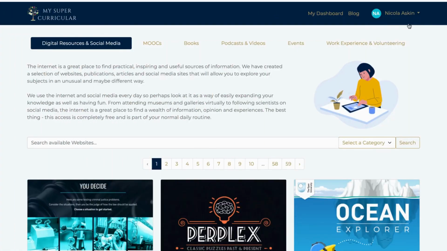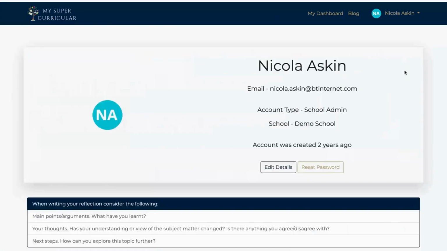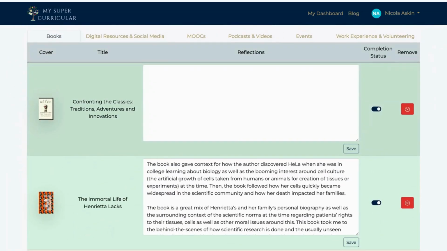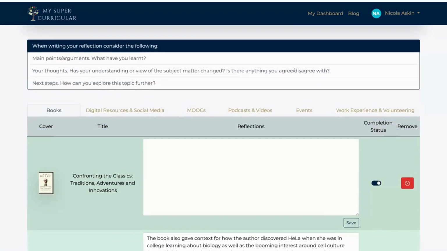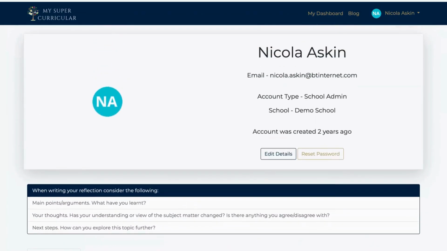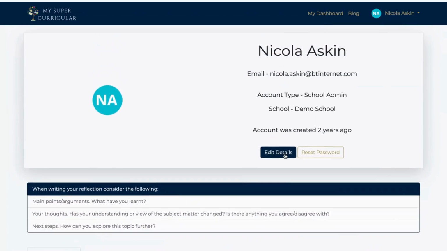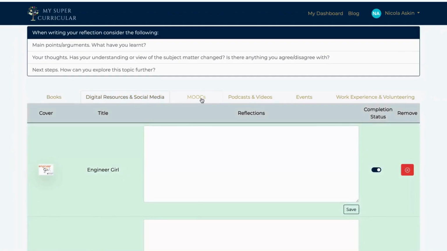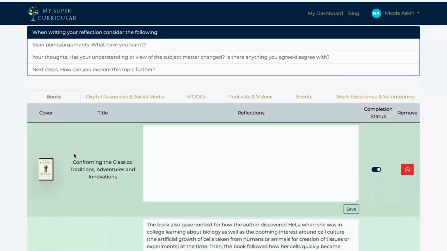If you go to your name up in the top right hand side and click on My Account, it will take you to a new screen that shows you all of those resources that you've chosen to save alongside some other bits and pieces. So your account information is there, and there's an availability to edit that should you wish to do so. But the most important thing is a replica of our site where you'll notice the 6 sections are highlighted there, and everything that you saved will appear in this section.